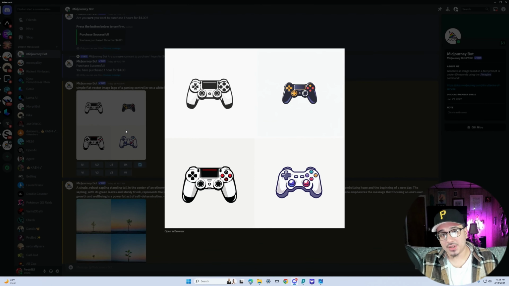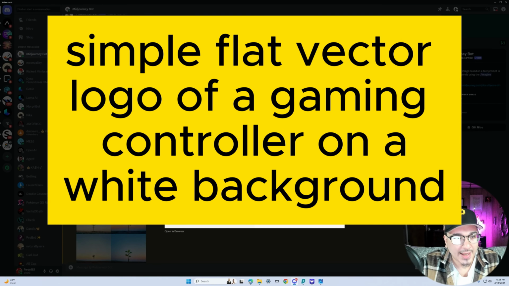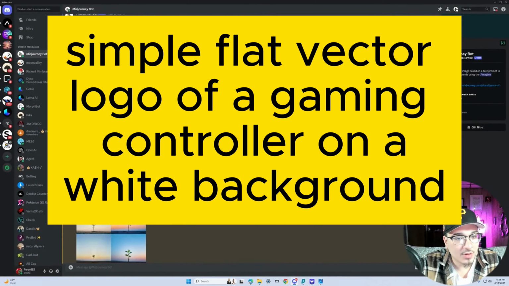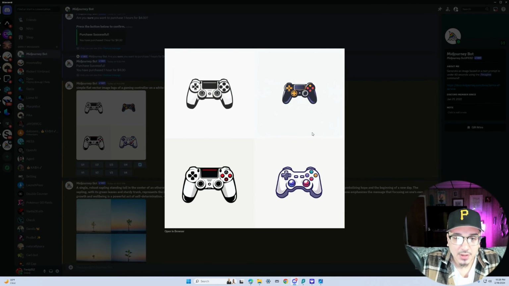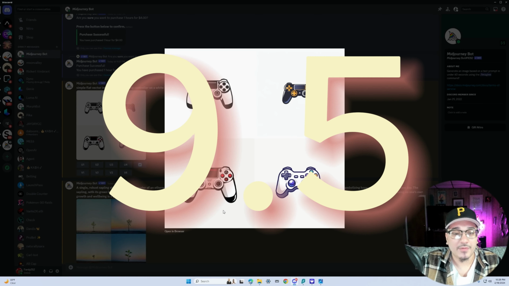We're going to be seeing how good these AI image generators do with vector logos. And the prompt we're going to give it to test that out is a simple flat vector image logo of a gaming controller on a white background. And this is what Midjourney gave us. To be honest, I'm super impressed because this right here looks like a carbon copy of a PS4 controller. It gave us the white background. The images are vector. So I would say Midjourney did really good. I'd give it a 9.5.